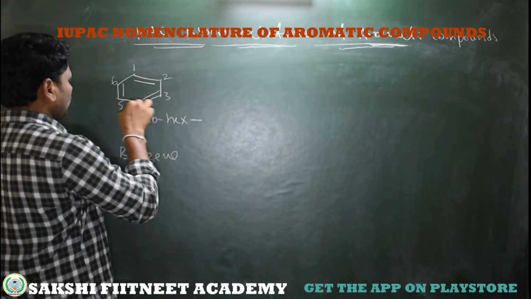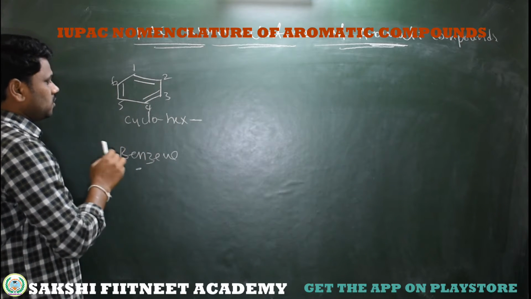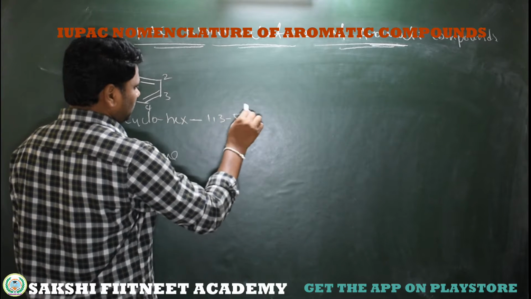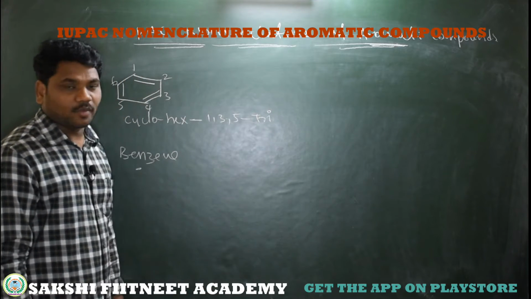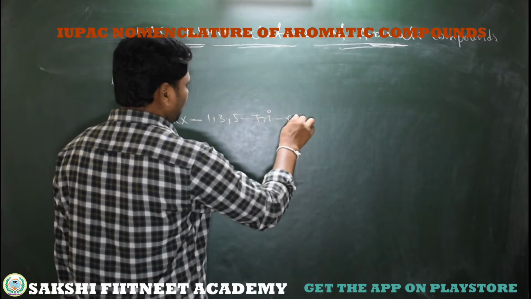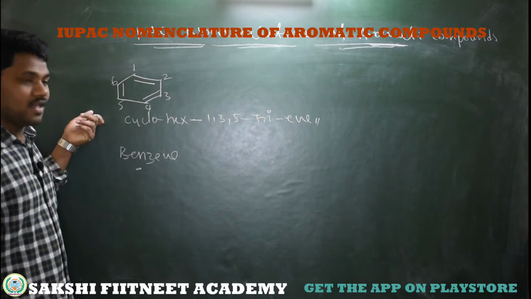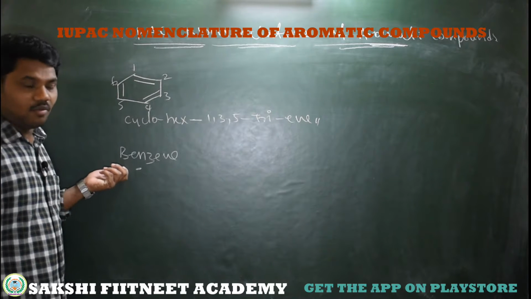So 1, 2, 3, 4, 5, 6: at the first position we have one double bond, at the third position, and at the fifth position. So cyclohex-1,3,5, and 3 double bonds are there. Its numerical suffix is triene. So this is the IUPAC name of benzene, and we know benzene is the common name.